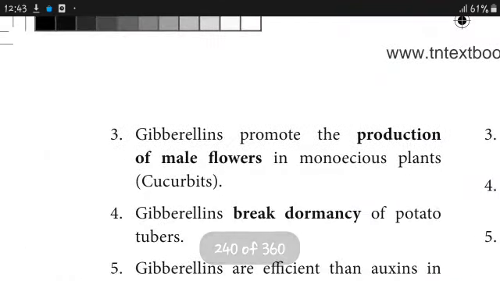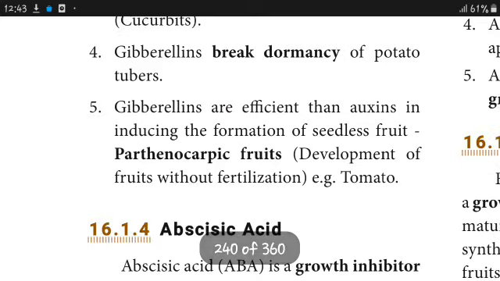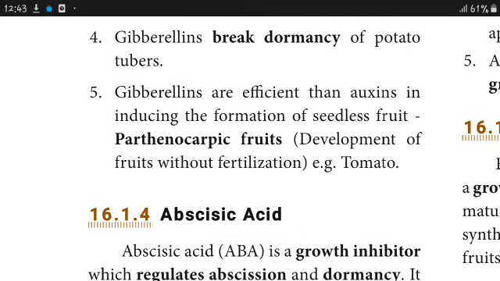Gibberellins promote the production of male flowers in Cucurbitaceae, the cucumber family. Gibberellins break seed dormancy in potato. Gibberellins are more effective than auxins in inducing the formation of parthenocarpic fruits, that is, fruits developed not due to fertilization but due to high temperature or genetic constitution.